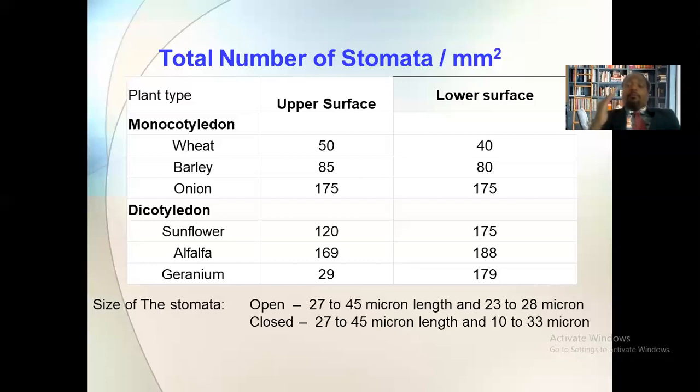Per millimeter square area. Remember it, per millimeter square area. So the upper surface contains more stomata than the lower surface of the epidermis.